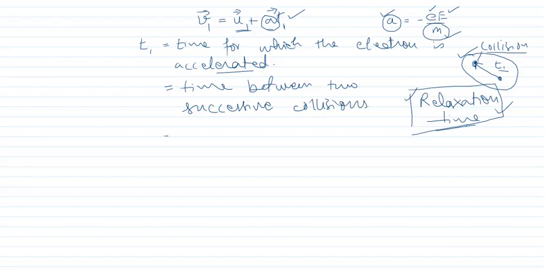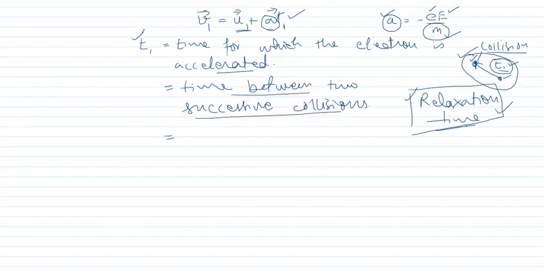Here is the first collision and this is the second collision. Between two collisions the electron moves with some acceleration and without a collision. So t1 is the time between two successive collisions.